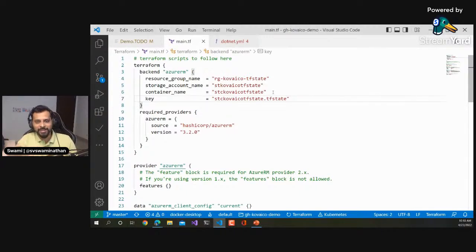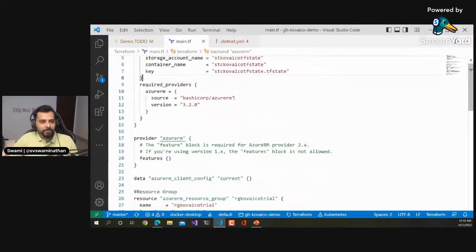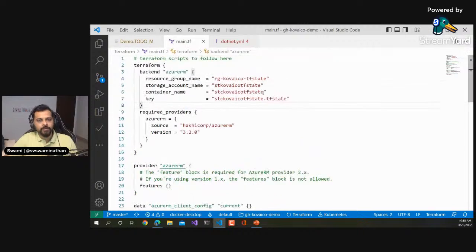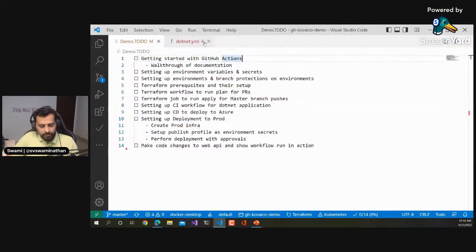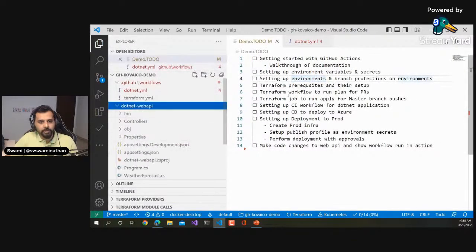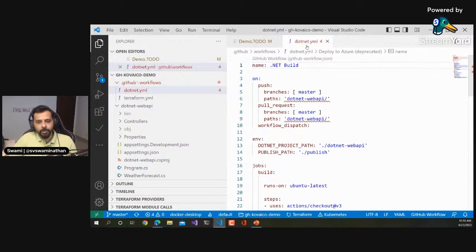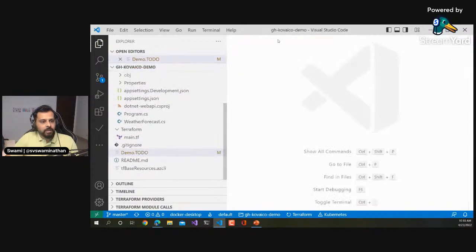Now this is not a Terraform session, so I'm trying to keep it high level so that you get a basic understanding of that, right? So the workflow we're trying to build is that whenever a PR is created for this particular code, our GitHub Actions workflow will kick in, and that is going to do the steps for us. Okay. So that's one of the things we would be doing. And we also have a .NET application. We'll also see how we are going to deploy the .NET web API into that particular resource group and the web app we are going to create. Okay. So now let me go and open our.